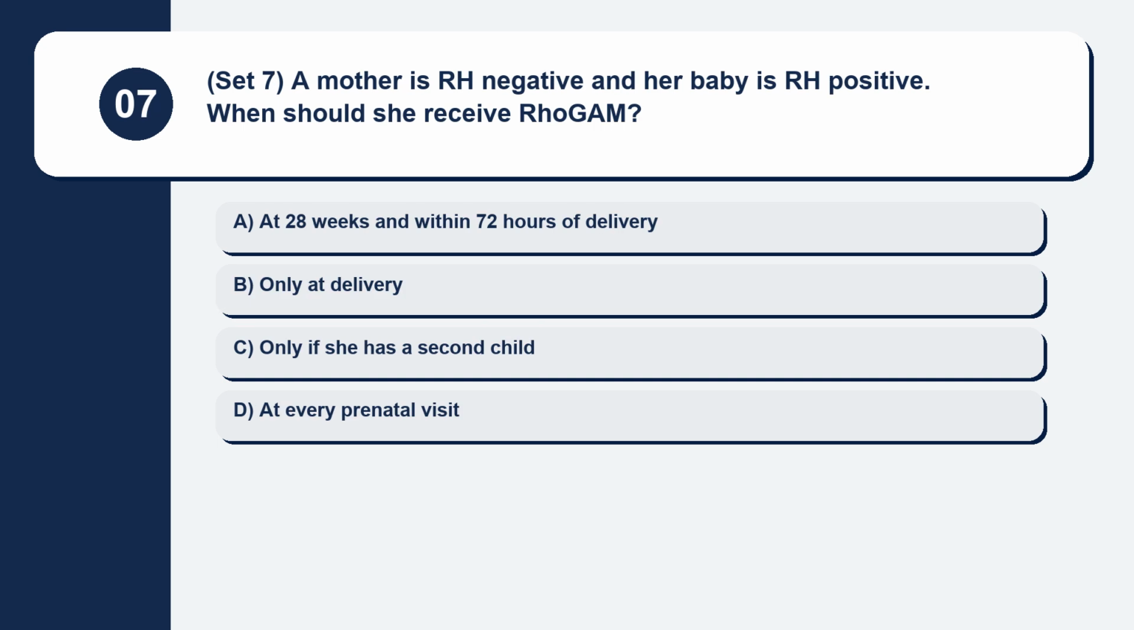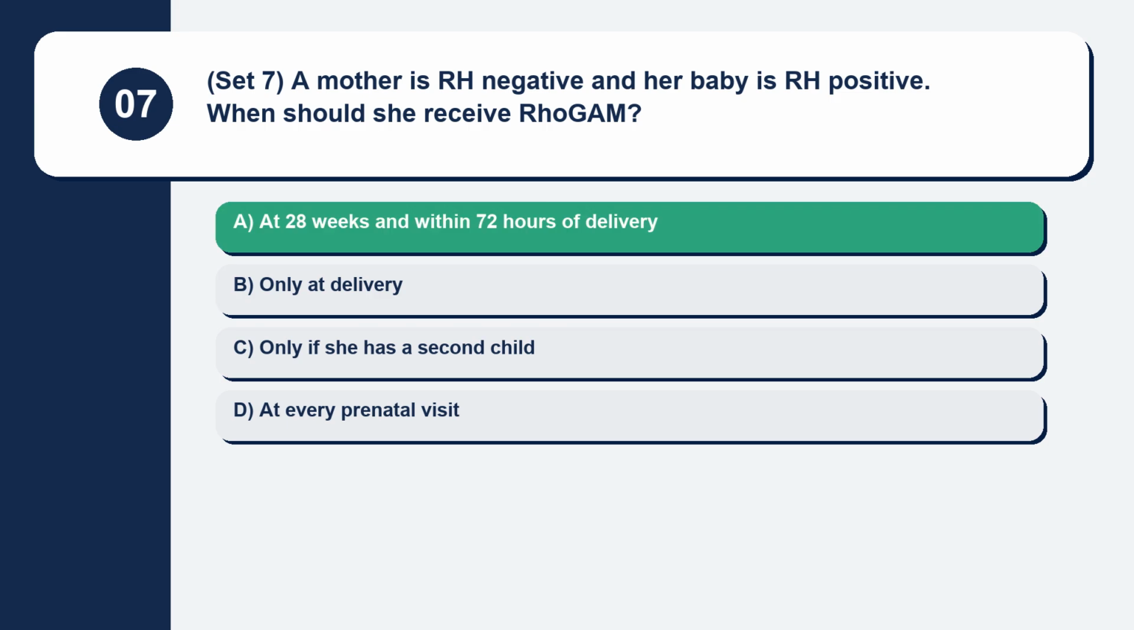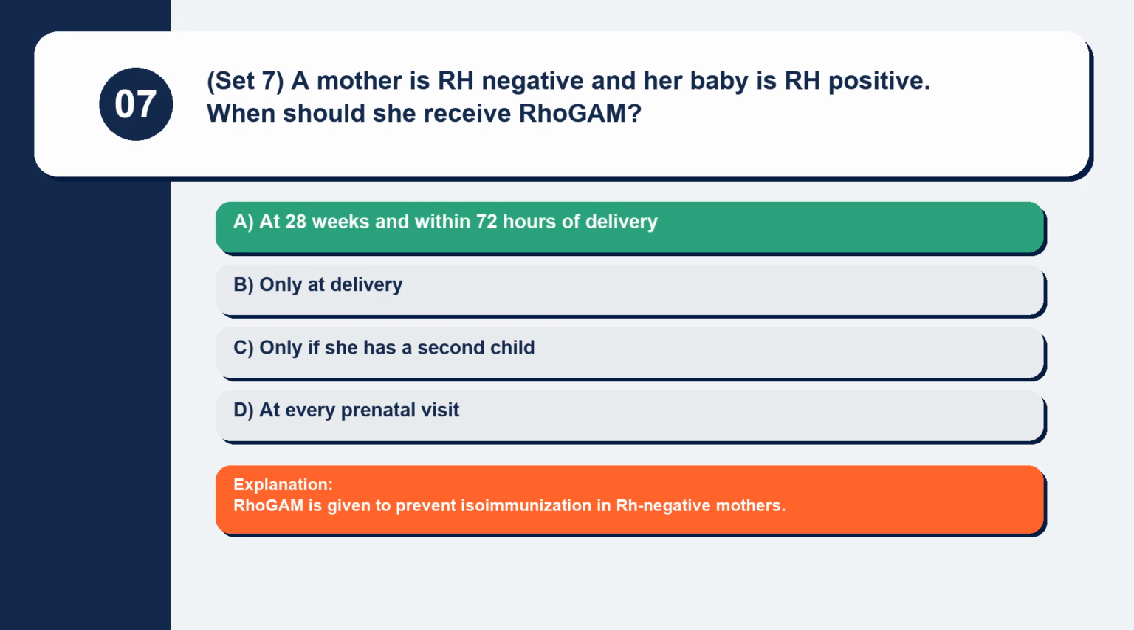Question 7. Set 7. A mother is Rh negative and her baby is Rh positive. When should she receive RhoGAM? At 28 weeks and within 72 hours of delivery, only at delivery, only if she has a second child, at every prenatal visit. RhoGAM is given to prevent isoimmunization in Rh negative mothers.